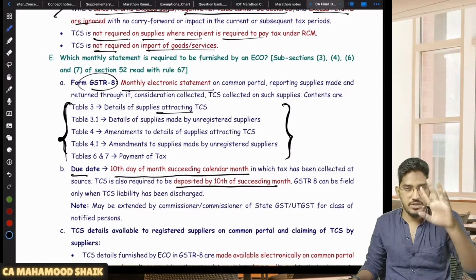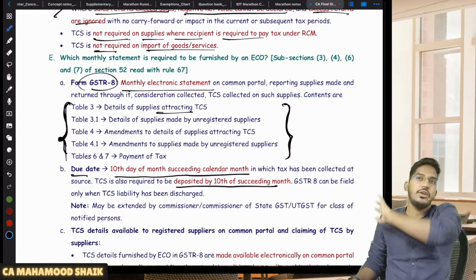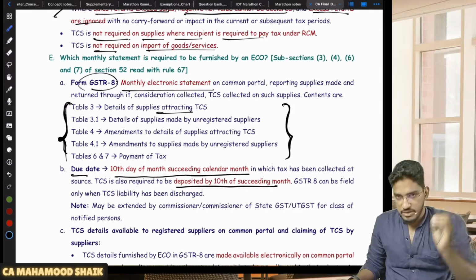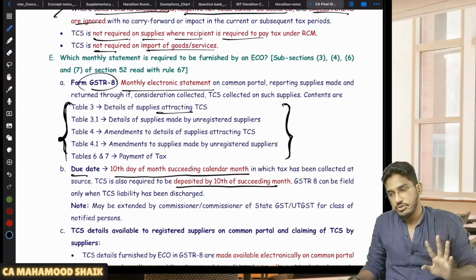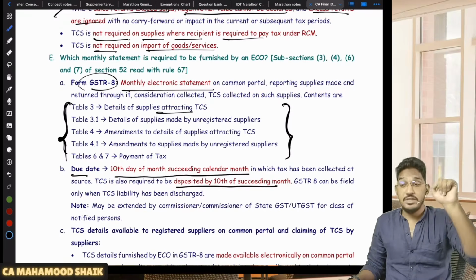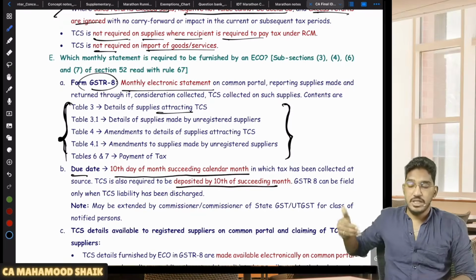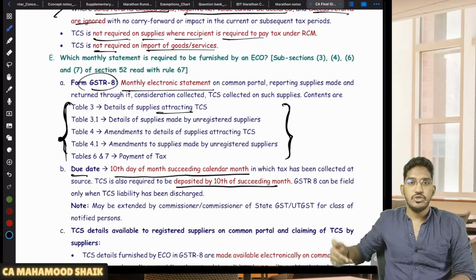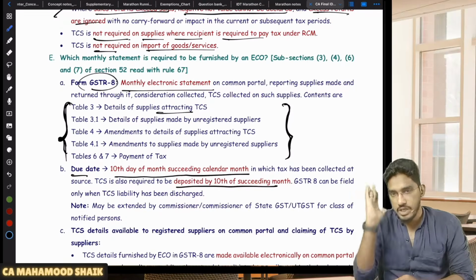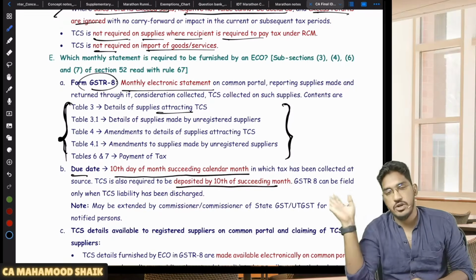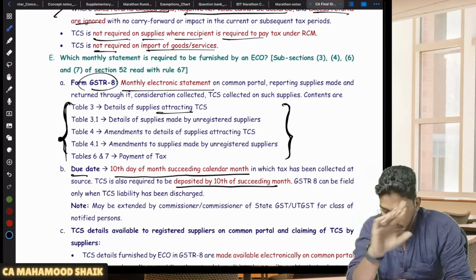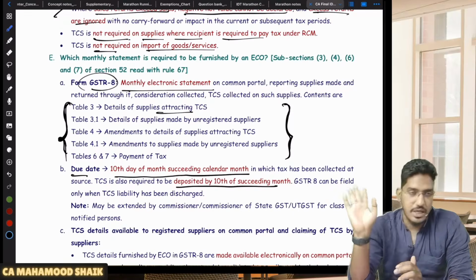This is one special case which is applicable only for GSTR 8. In all other returns, if you are liable to file a return, even if you don't have anything to report, still you are required to file nil. Even for GSTR 7, nil is applicable. But when it comes to GSTR 8, if you don't have anything to report, even a nil return you are not required to file. Clear? So this is one special case which is applicable for GSTR 8.